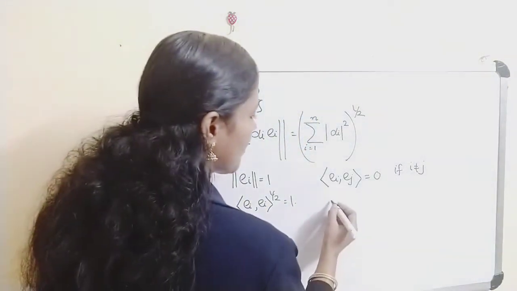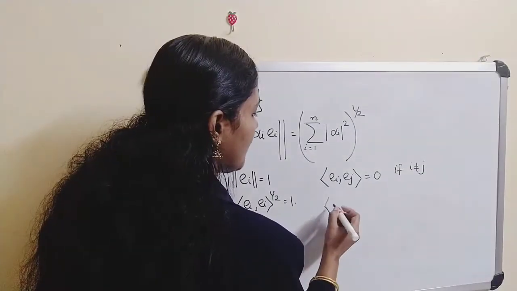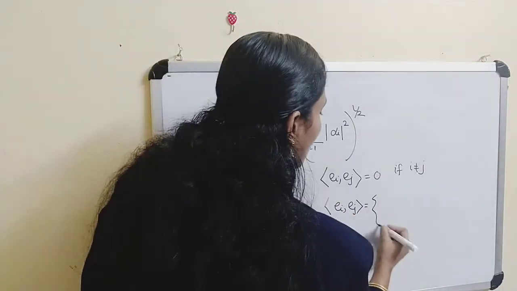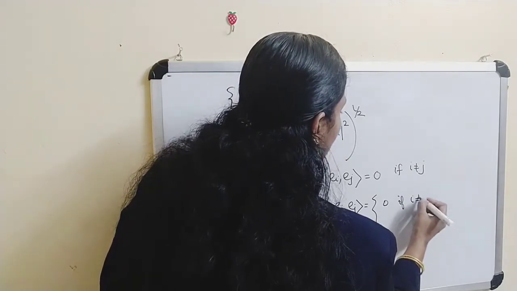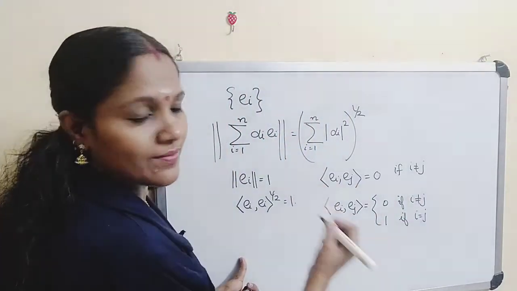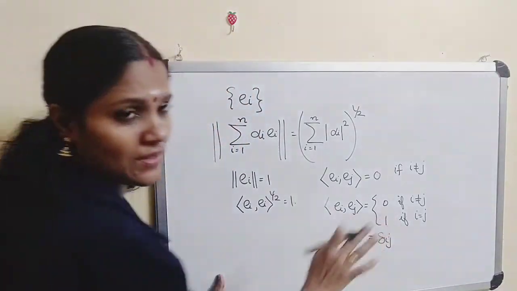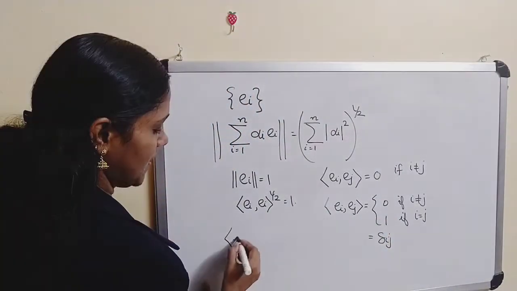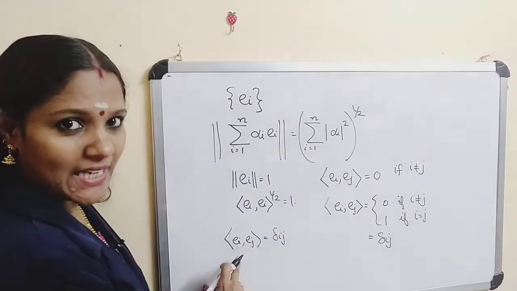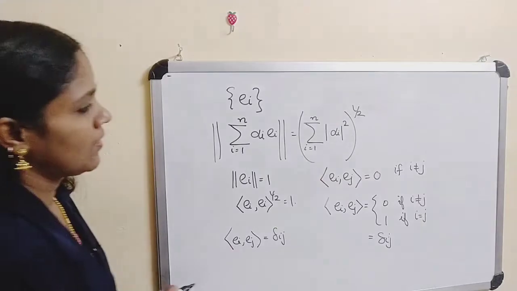So we have the inner product of e_i, e_j is equal to 0 if i is not equal to j, and 1 if i equals j. This is our delta function, delta_ij. There is no need to worry about this. Sometimes there may be notation like (e_i, e_j) equals delta_ij. This means the e_i are pairwise orthogonal and normalized. Now we have to prove this.